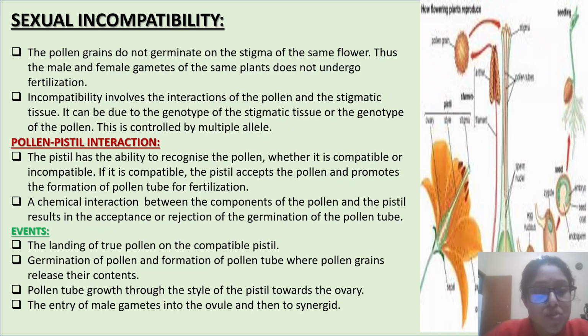Next, events. The landing of the pollen on the compatible pistil, germination of pollen and formation of the pollen tube, where pollen grains release their contents. Pollen tube growth through the style towards the ovary. The entry of male gametes into the ovule and then to the synergid.